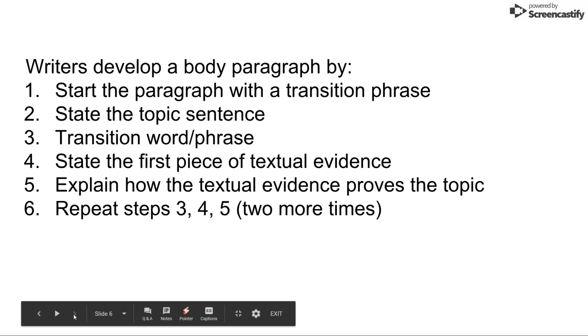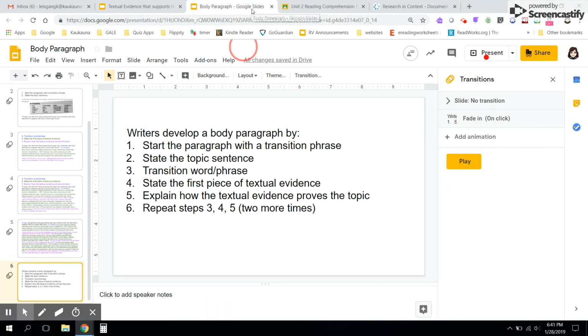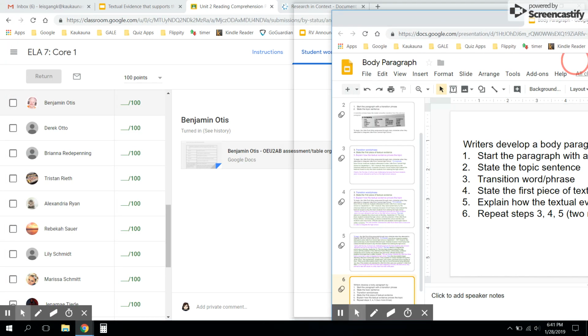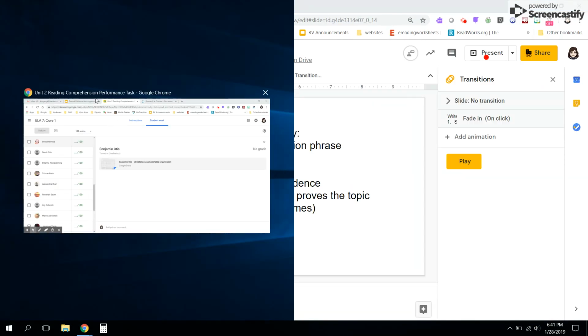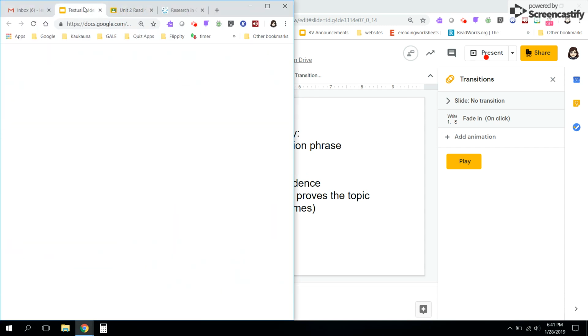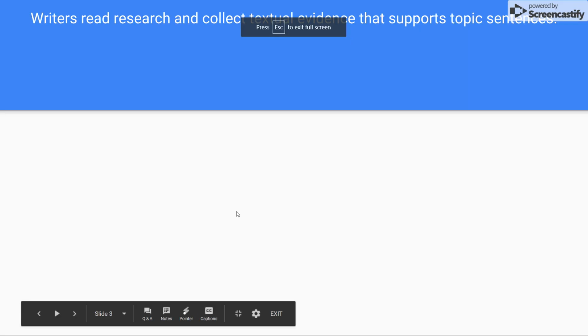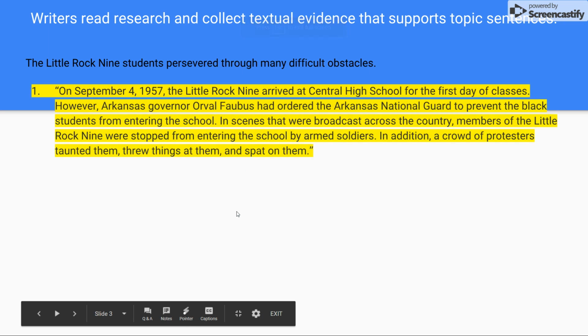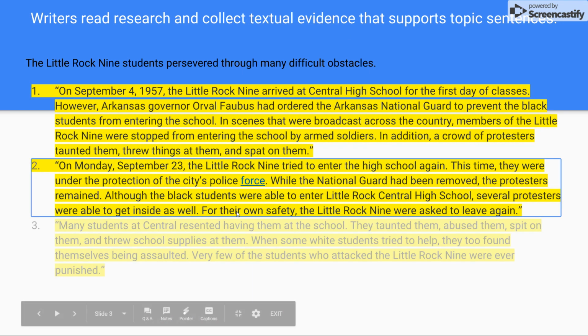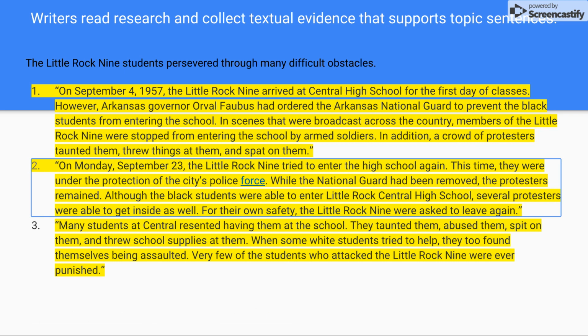So now you can work on developing your body paragraph. You're going to want to have your notes handy where you've collected your evidence. For example, I have my notes handy on this piece of paper where I can see my notes that I've collected, my textual evidence, and I can use the textual evidence that I've collected here in my paper. You can get started.